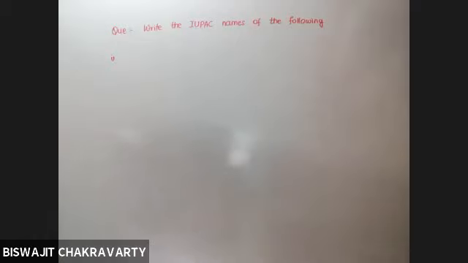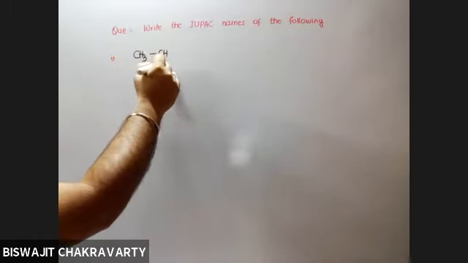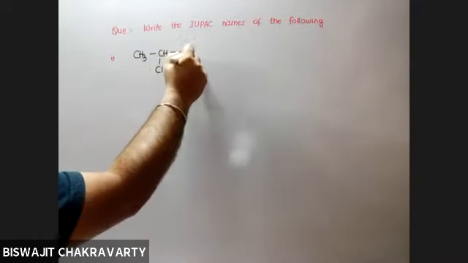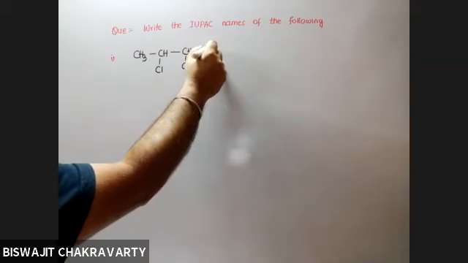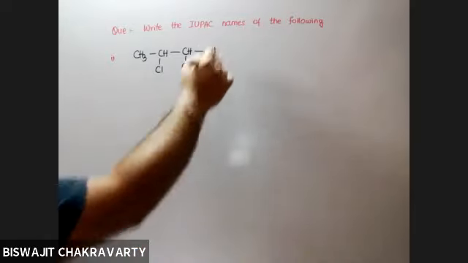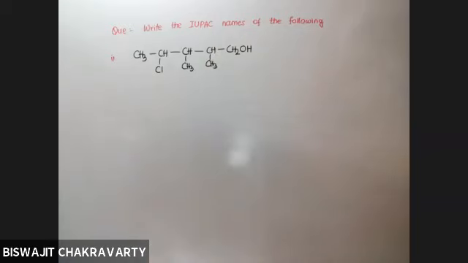Number 1, CH3 CHCl CH3 CH3 CH2OH. So this organic molecule has 2 functional groups, one of which is of course alcohol and the other is halogen.